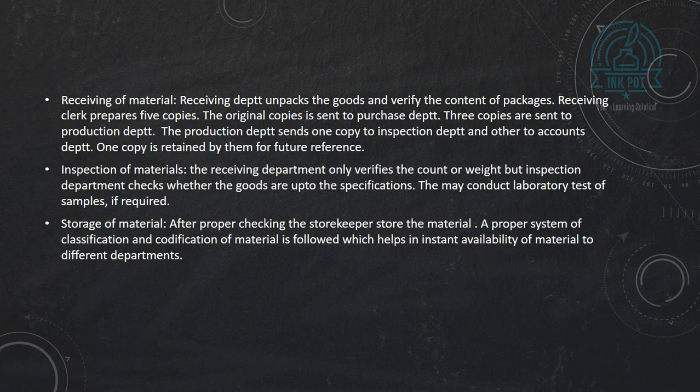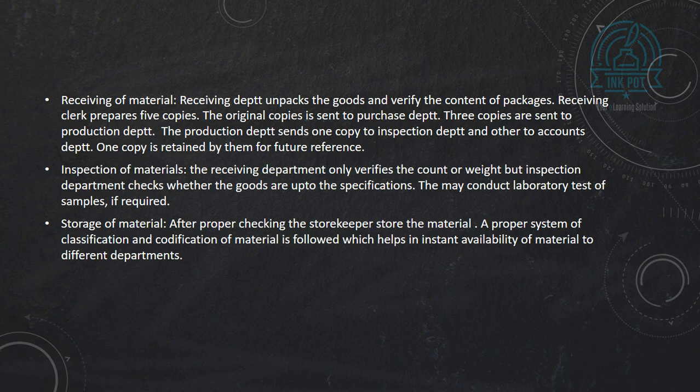Now, once we have followed the purchase procedure, the second step is receiving of the material. Receiving department unpacks the goods and verifies the content of packages. Receiving clerk prepares 5 copies. The original copy is sent to the purchase department. 3 copies are sent to the production department. Then this production department sends 1 copy to the inspection department, another copy to the accounts department, and 1 copy is retained by the production department for future reference.